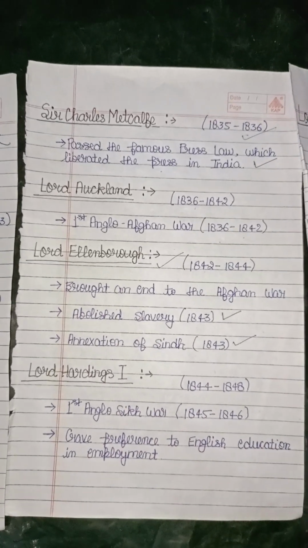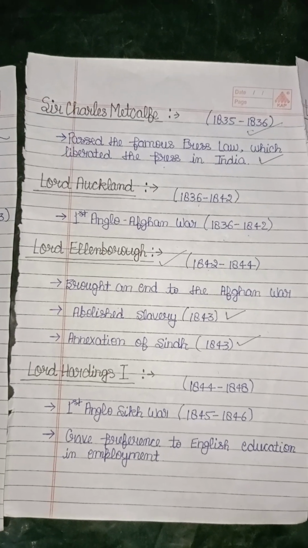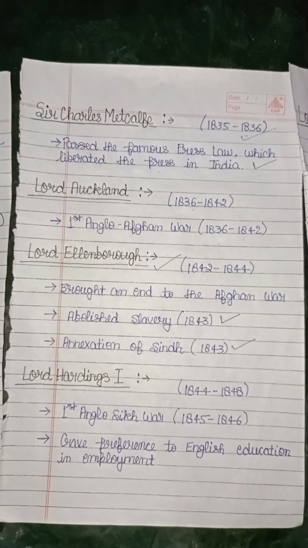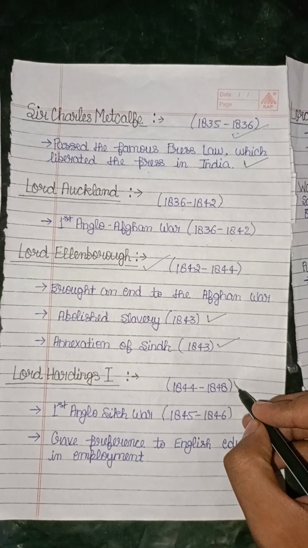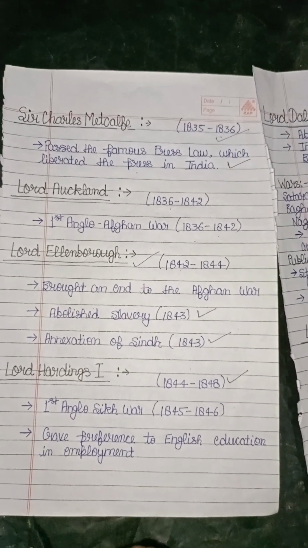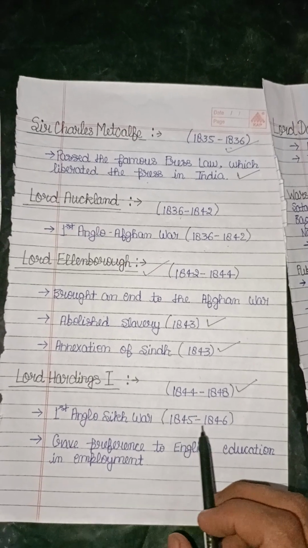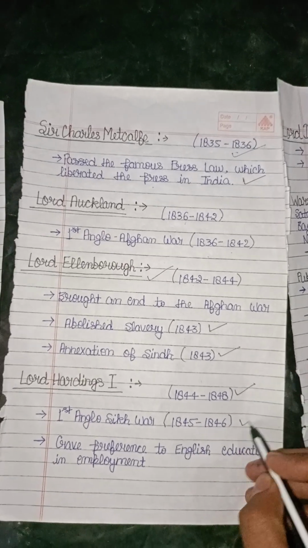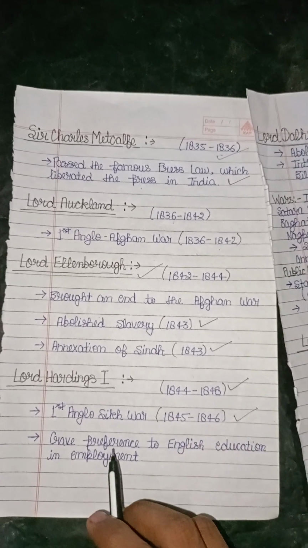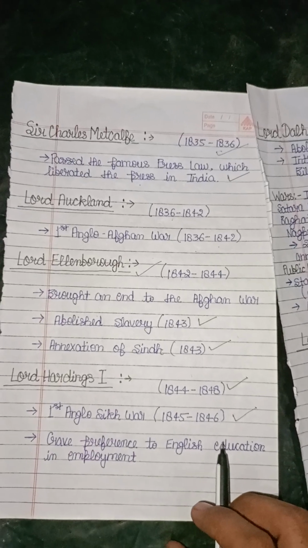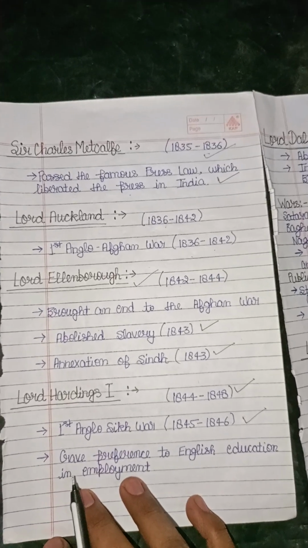Now let us talk about Lord Hardinge the First. He was Governor General of India from 1844 to 1848. During his time, the first Anglo-Sikh War was fought from 1845 to 1846, which is very important. He gave preference to English education in employment.